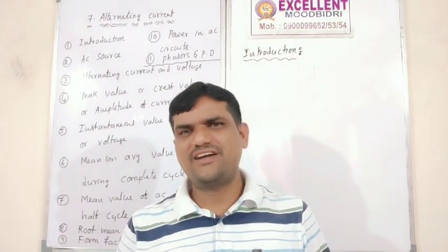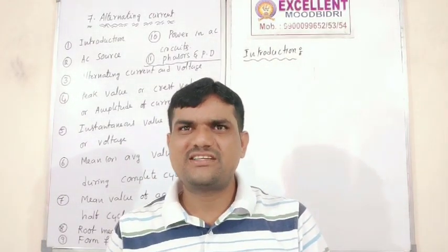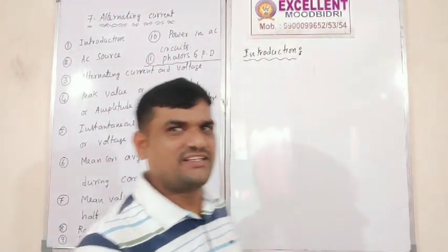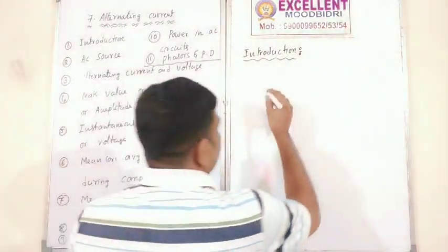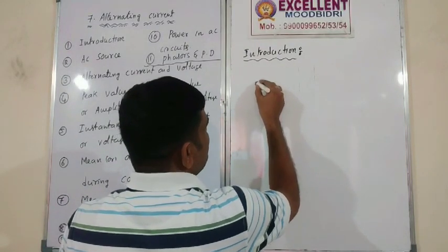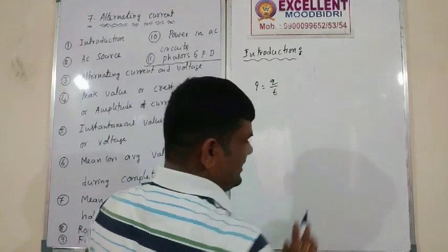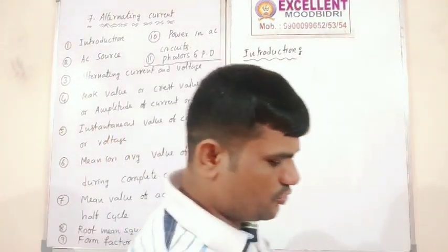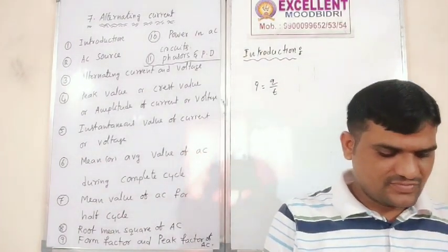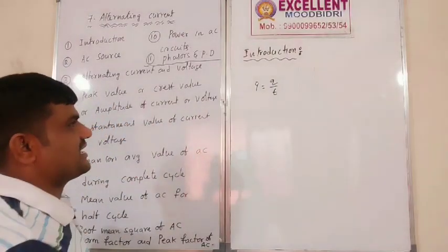Before that, we already know current electricity. From current electricity we learned what is current. Current is nothing but the rate of flow of charge, so I is equal to Q by T. The charge per unit time is nothing but current.